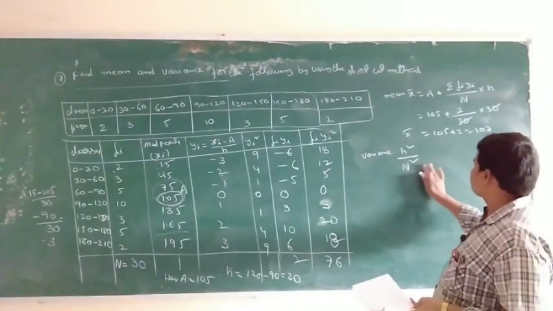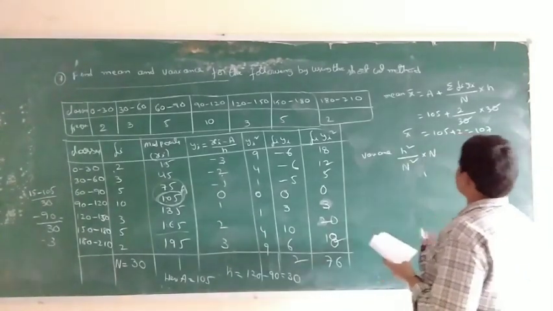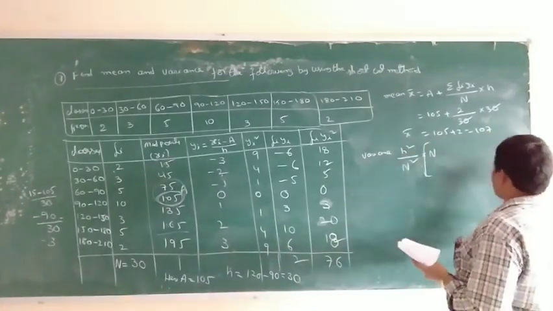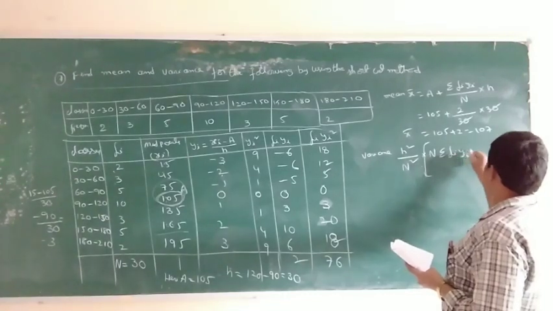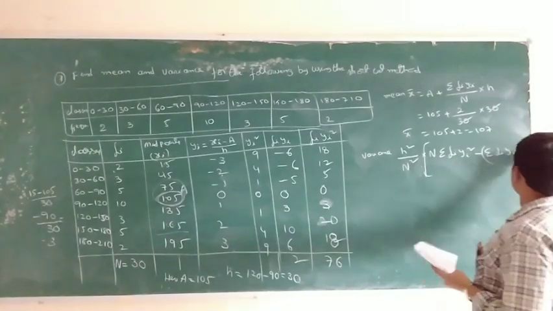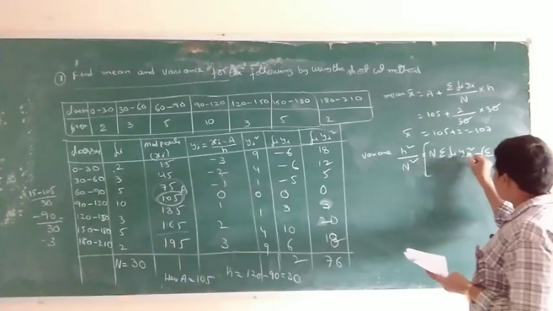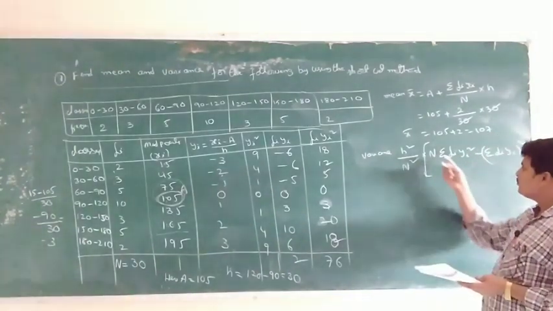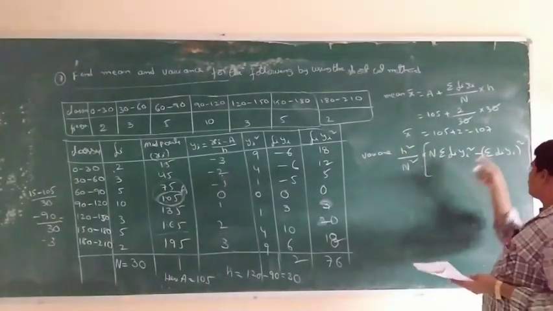N into sigma Fi into Yi square minus sigma Fi into Yi whole square. This N belongs only to Fi into Yi square. The H square by N square belongs to the total value.